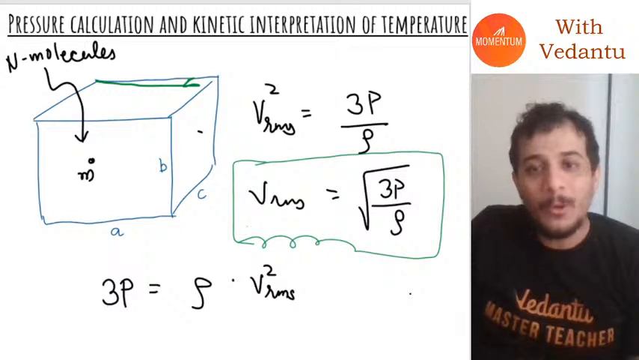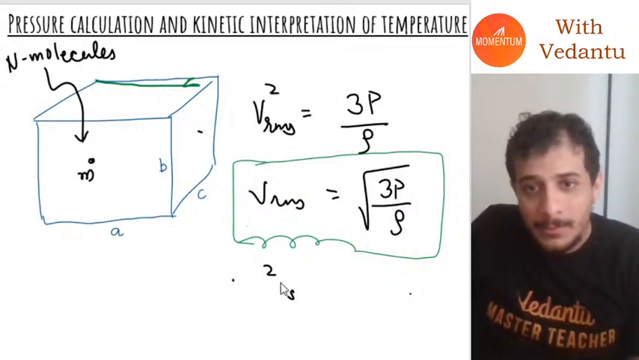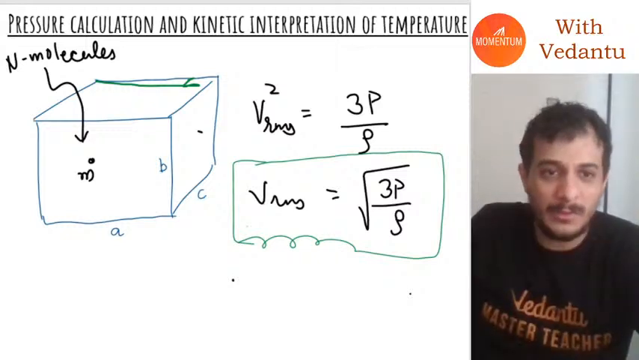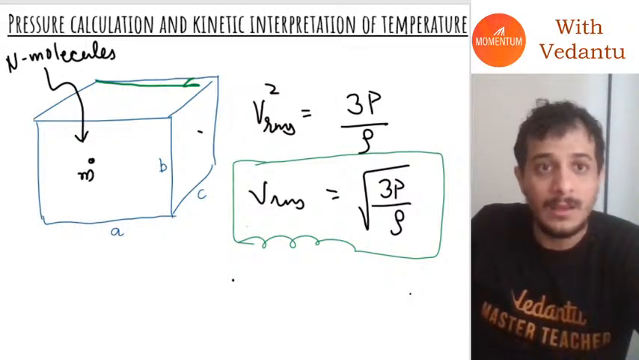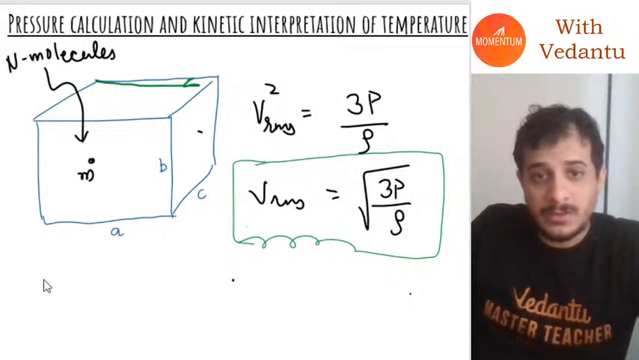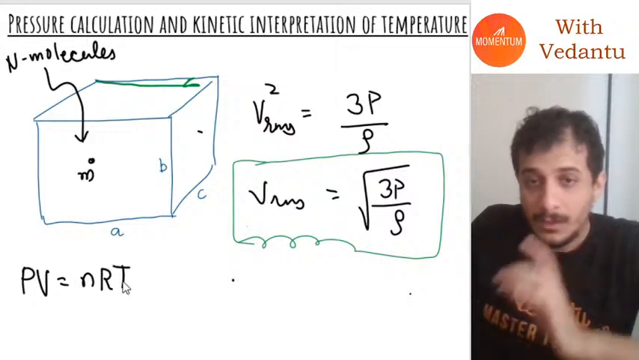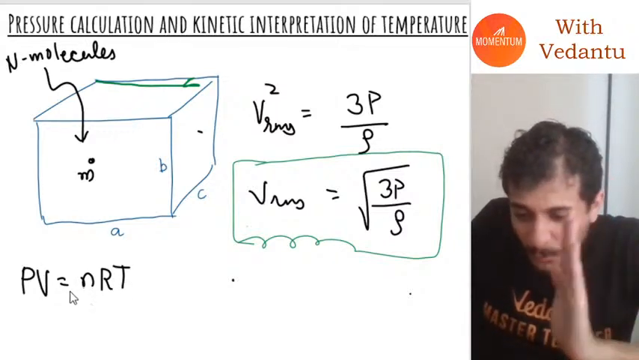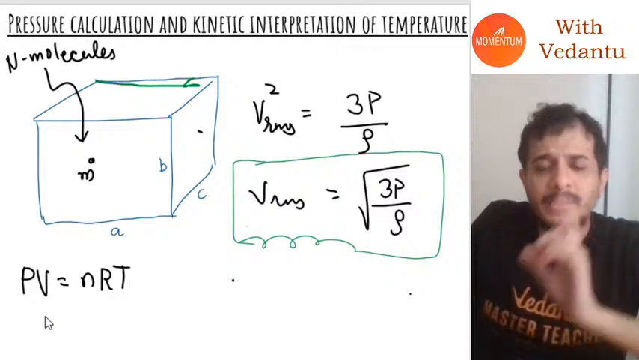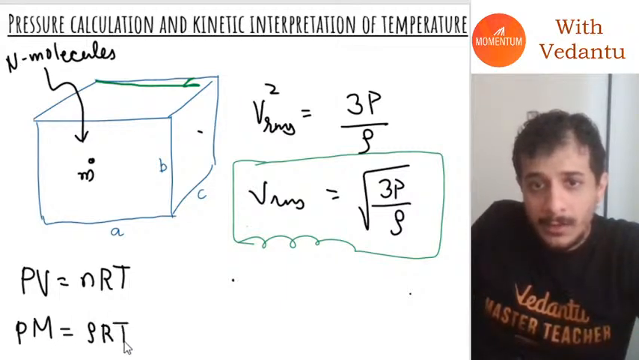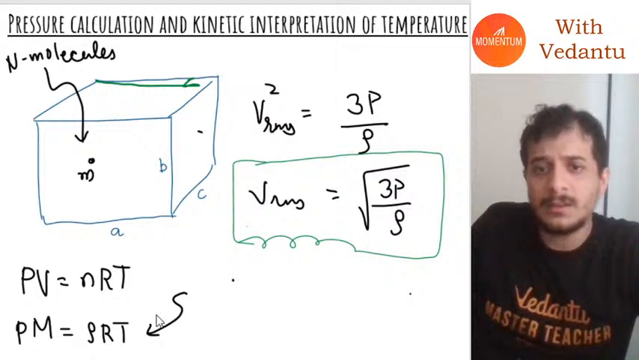I hope everybody understood. Now that we are here, let's go one more step further and remember something else. You have this equation PV is equal to nRT. But for an ideal gas, you must have studied one more equation: PM is equal to rho RT. Have you studied this relation in chemistry?